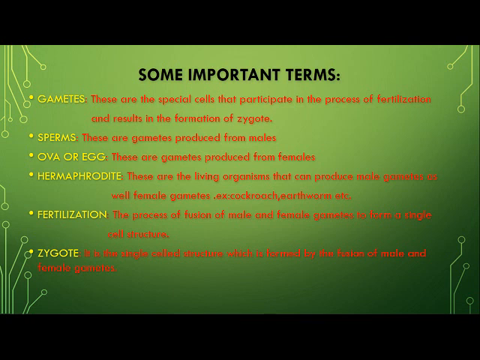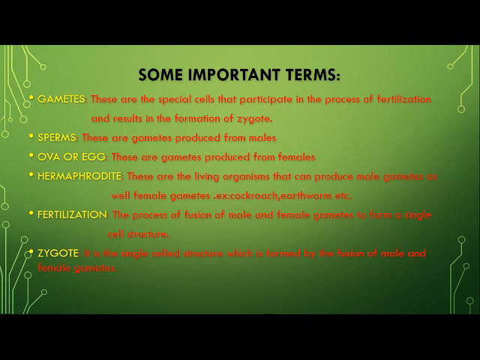What are sperms? These are the special male gametes. These are produced from the males. Ova or egg, these are the gametes which are produced from the females. And children, the terms sperms and ova are related to mammals, and we are also mammals.